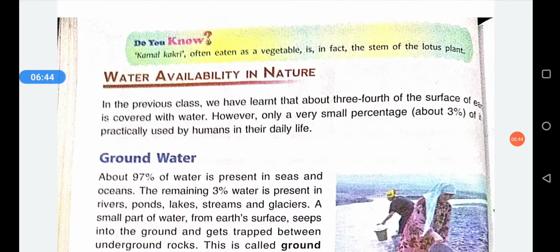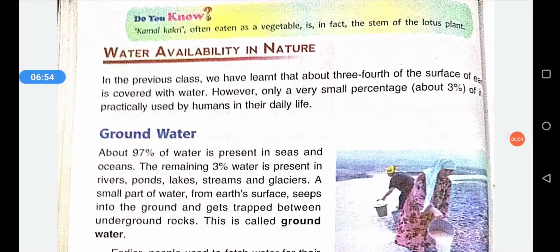Next is water availability in nature, meaning how much of the water is present in nature. So we all know that 70% of the surface of the earth is covered with water, and 30% of the earth is land.